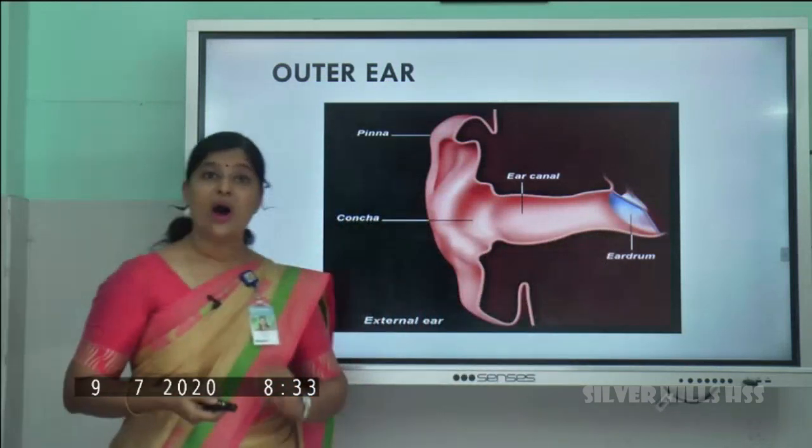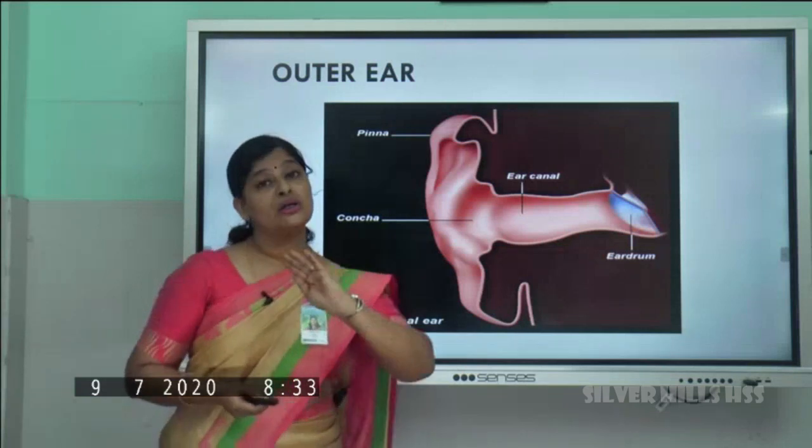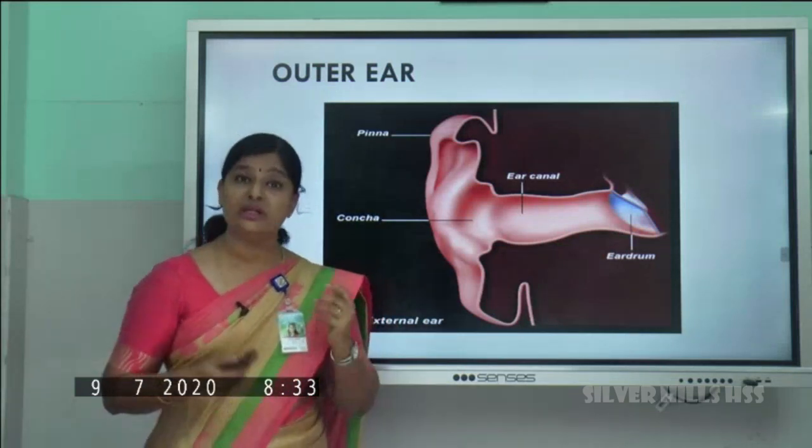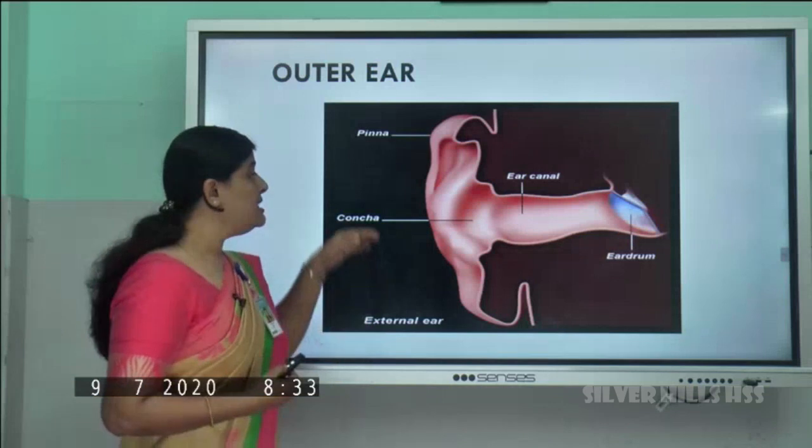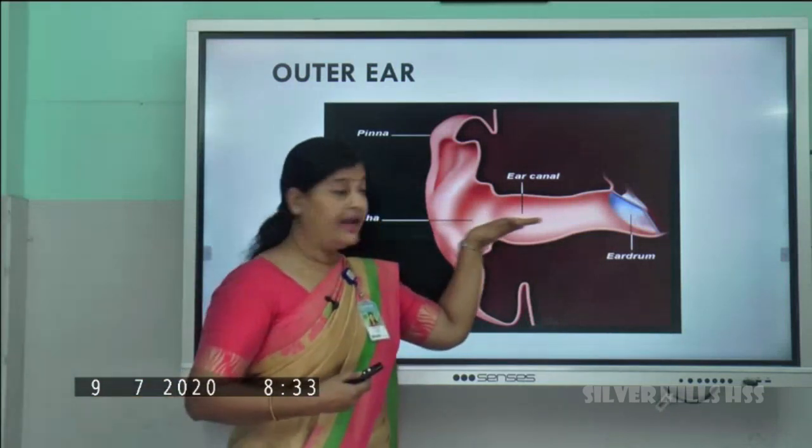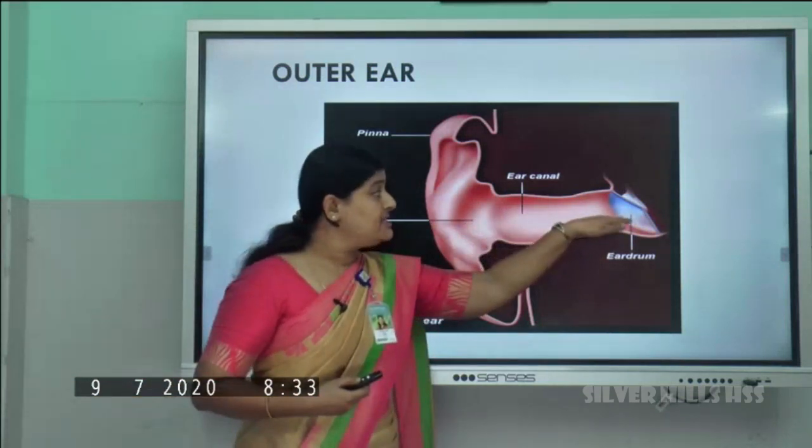Eardrum. Why is it called a drum? Because it's a thin membrane. And what is the peculiarity of this membrane? See, the sound waves are traveling and they have hit the eardrum.